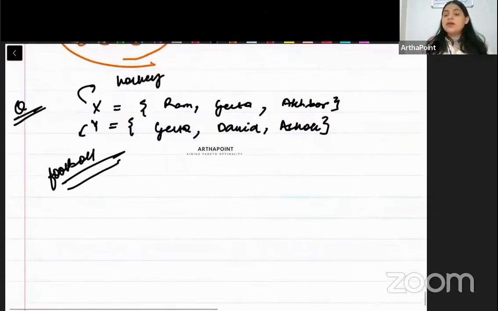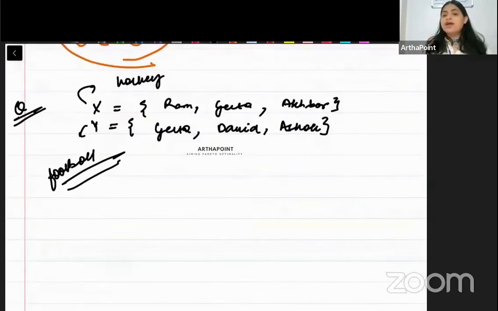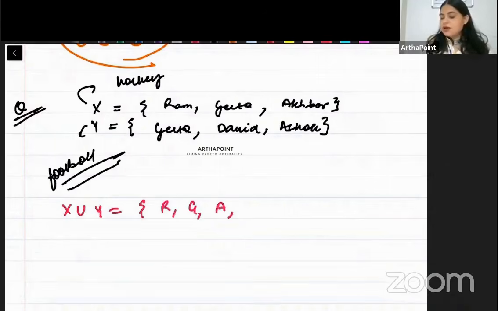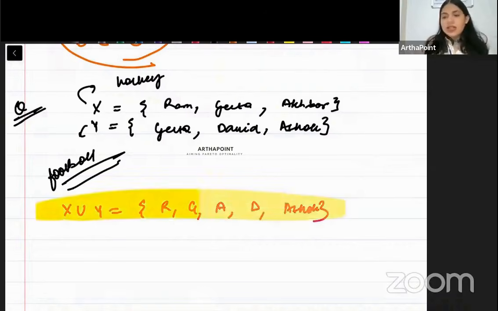And now I'm asking you to find all the students of class 12th. Okay? So what you can say? You can say X union Y will be Ram, Geeta, Akbar, David, and Ashok. These 5 students. How will you interpret this? These are those students, या तो वो हॉकी खेलने वाले बच्चे हैं या फुटबॉल.